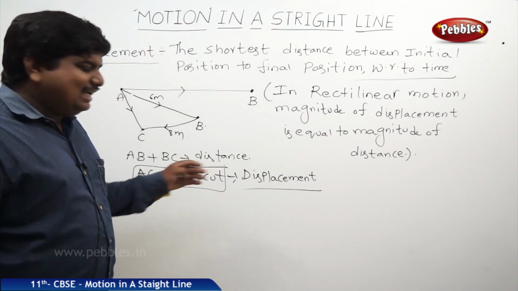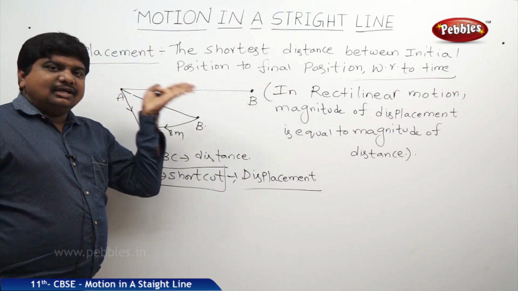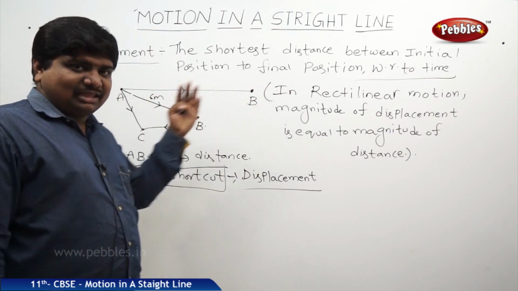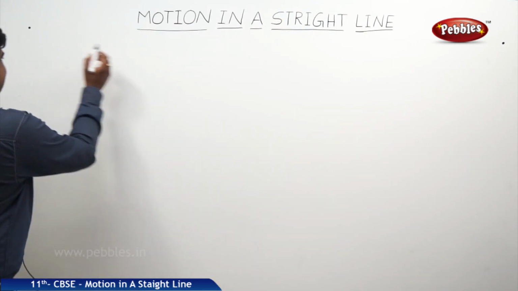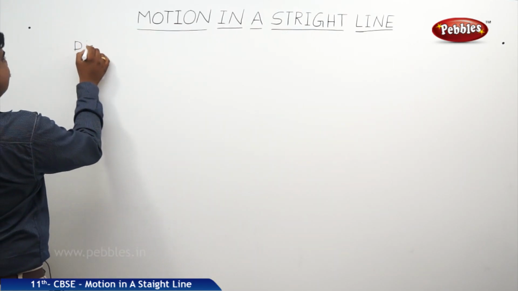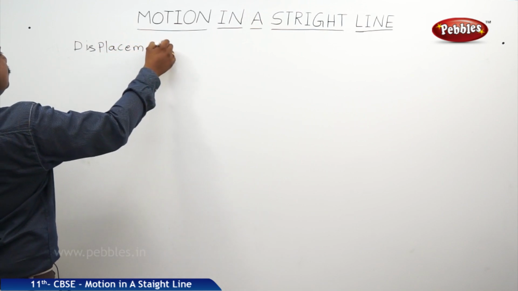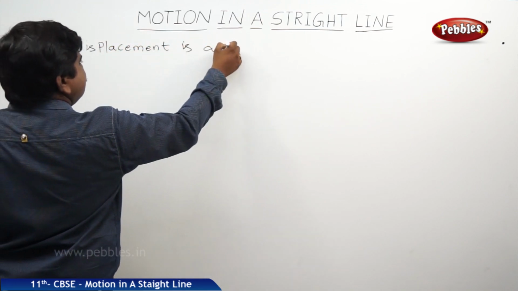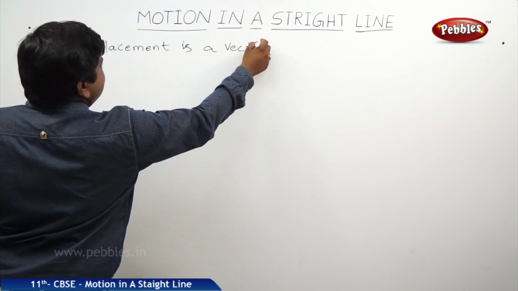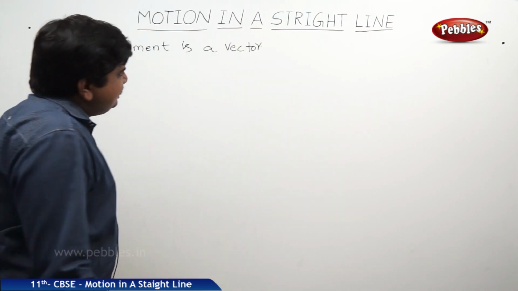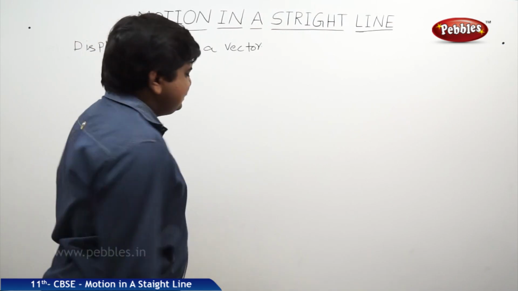Now we will see the clear differences between distance and displacement with the help of mathematical proofs. Displacement is a vector. A vector physical quantity has both magnitude as well as direction.